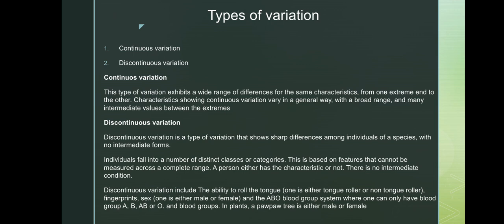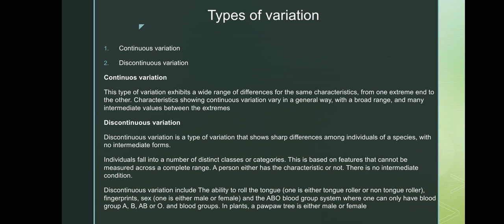Now, individuals fall in a number of distinct classes or categories. This is based on features that cannot be measured across a complete range. A person can either have the characteristic or not, so there is no intermediate condition. So in discontinuous variation, examples include the ability to roll the tongue: one is either a tongue roller or a non-tongue roller.